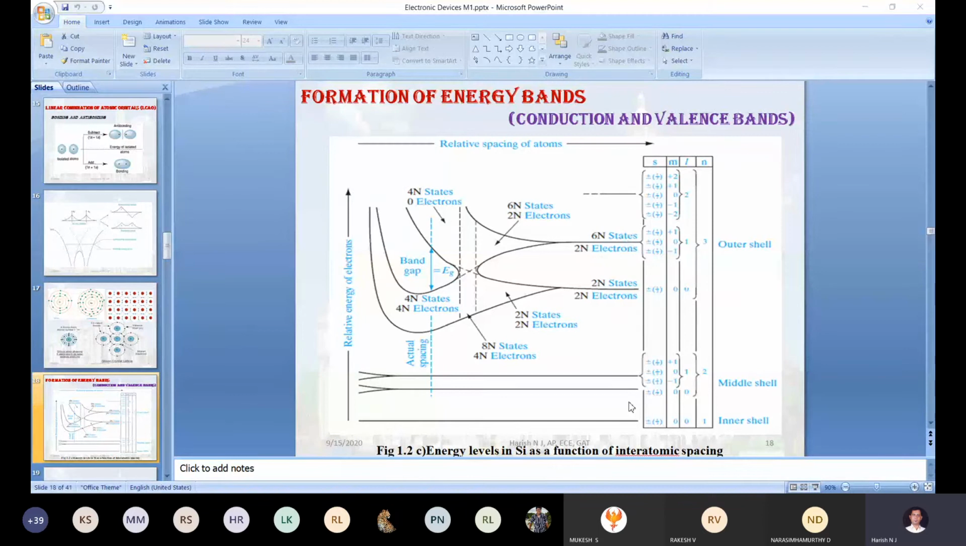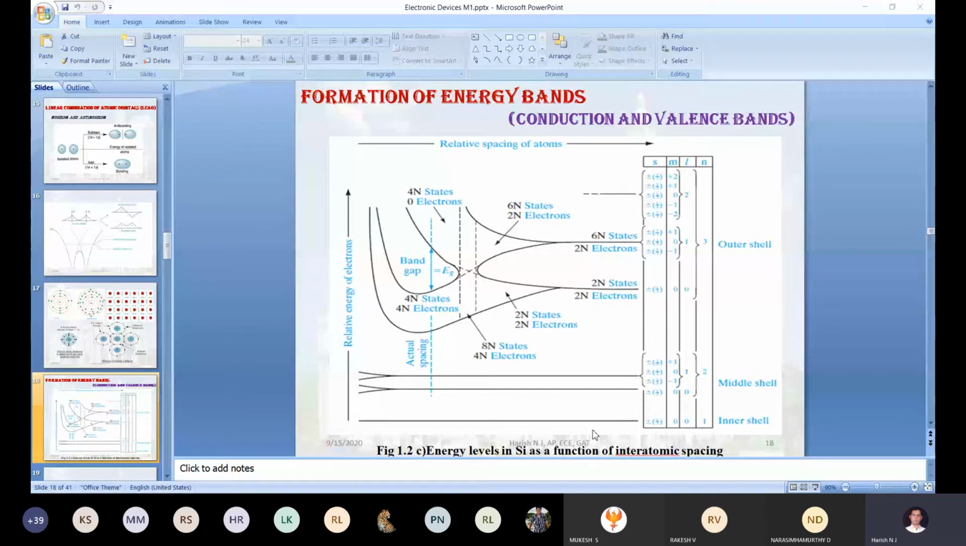So now when the 2 silicon atoms are isolated, we talk about the interatomic distance. Interatomic distance means what? The distance between the two nuclei of the silicon atoms. Anyway, it is enough if you understood, correct?